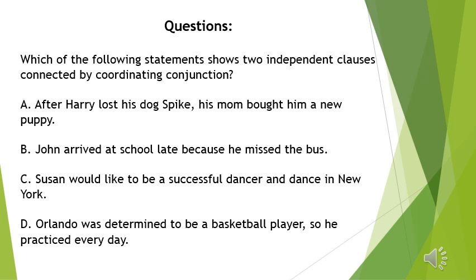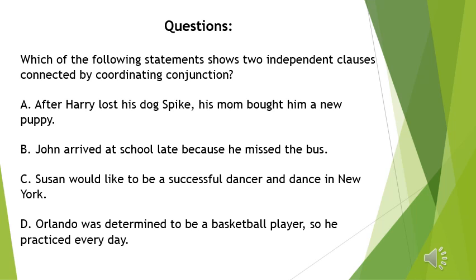Number C, let's read number C. Suzanne would like to be a successful dancer and dance in New York. This is also not a compound sentence. This is a simple sentence. Let's move to number D. Let's read it. Orlando was determined to be a basketball player, so he practiced every day. This is a compound sentence. This is the right answer here.